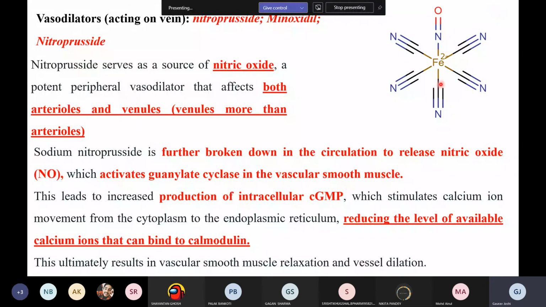Simply look at the structure. It has the NO. So what will it do? It will get metabolized. All the vasodilators are actually prodrugs, right? So what will they do? They will go inside the body and get metabolized in the blood to release this nitric oxide, right? And this nitric oxide will have a vasodilatory effect, right?